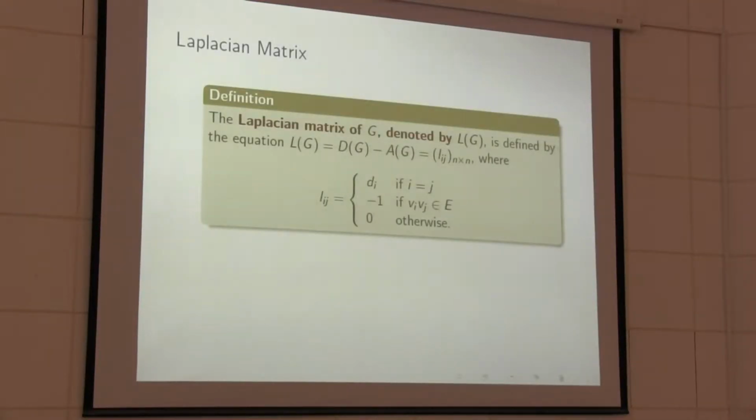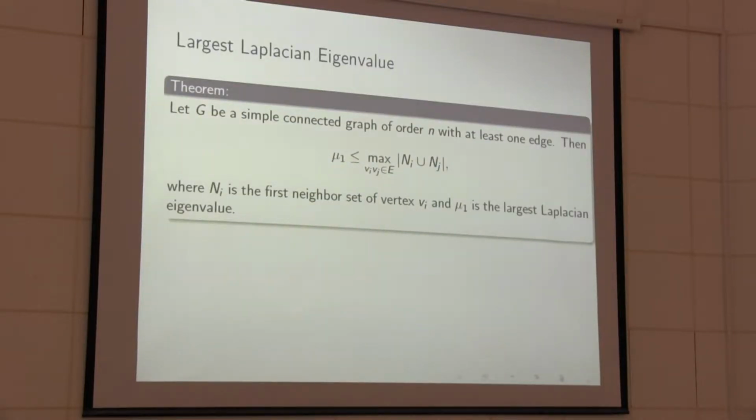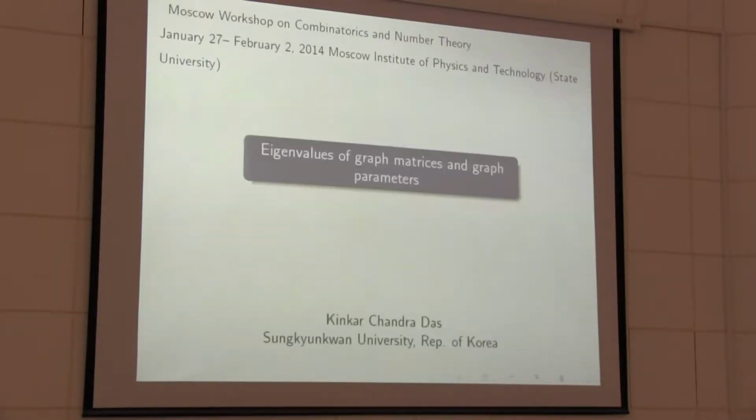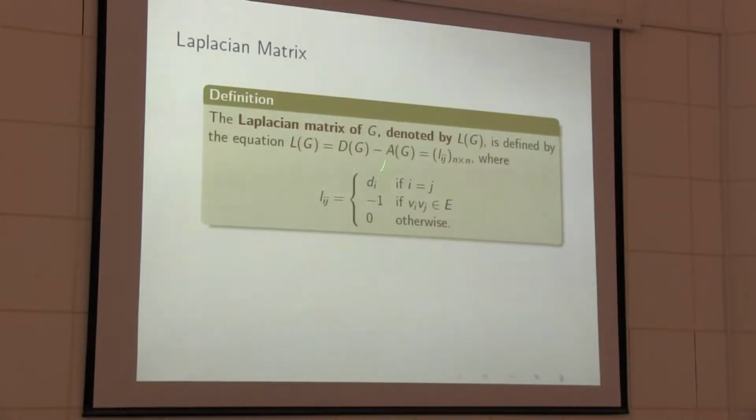We begin with the definition of the Laplacian matrix. The Laplacian matrix of a graph G is denoted by L_G, and it is defined by L_G equal to B_G minus A_G. B_G is the diagonal matrix whose diagonal entries are the degrees of the vertices of the graph, basically d1, d2, ..., dn, where di is the degree of the vertex vi, and A_G is the adjacency matrix of graph G.